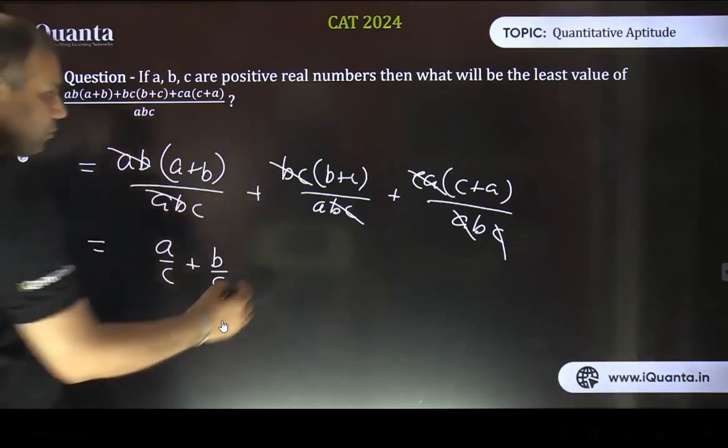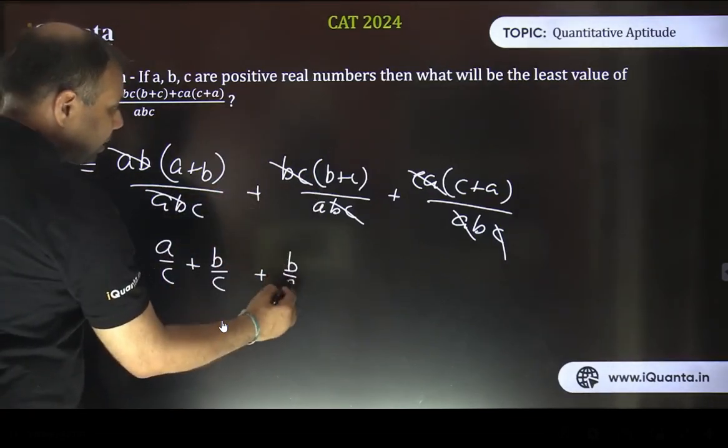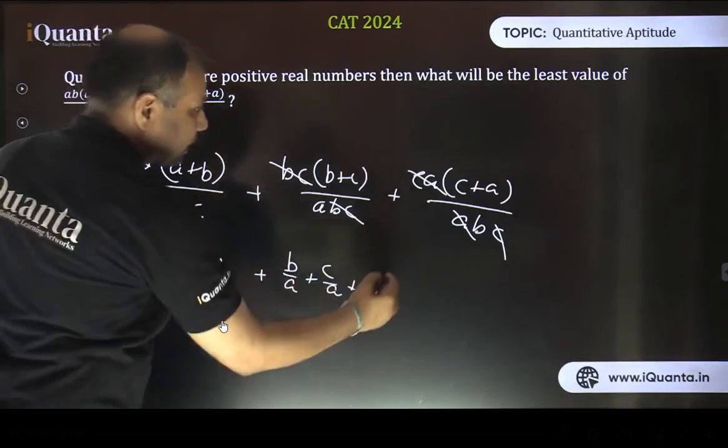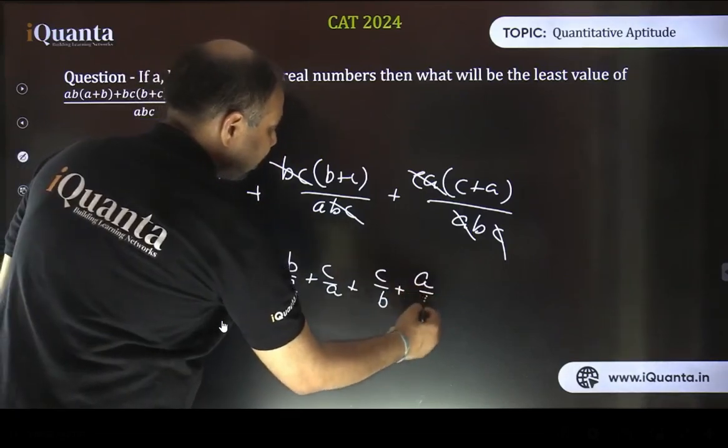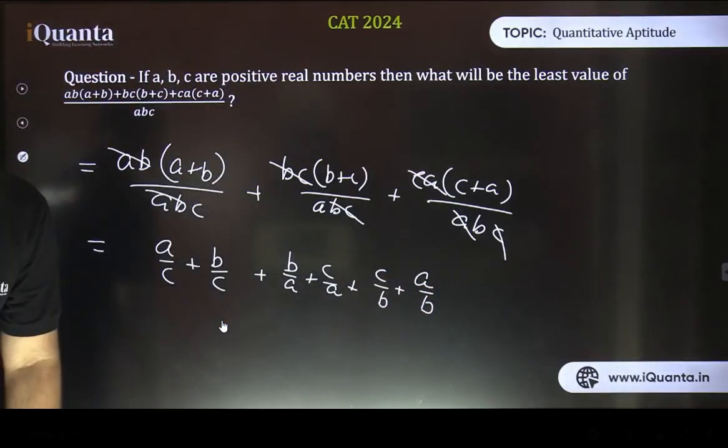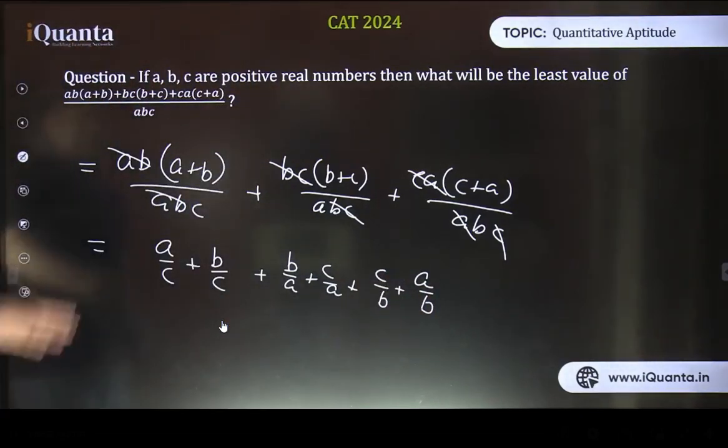Right? And the next one would be B by A plus C by A, and finally C by B plus A by B. So this is the expression. Now, it is the sum of six fractions.